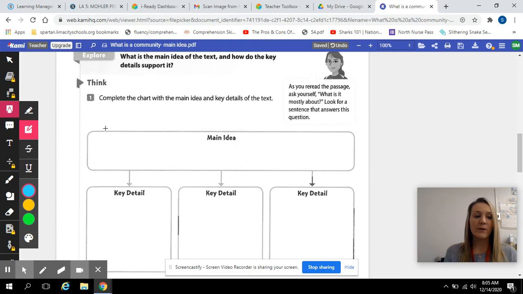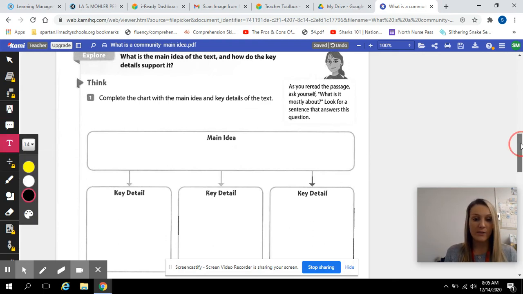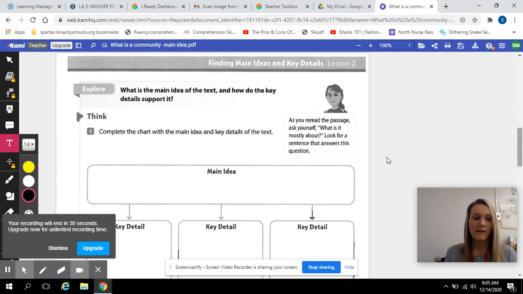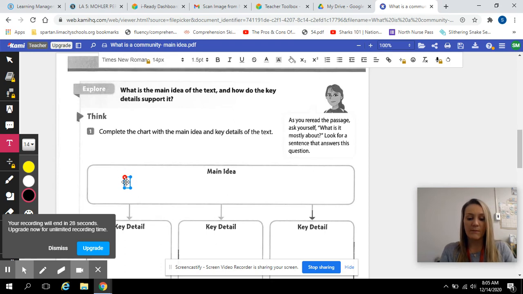Now, we need to plug our main idea into our graphic organizer. So our main idea is that people play different parts to make a community. That is what this was mostly about.